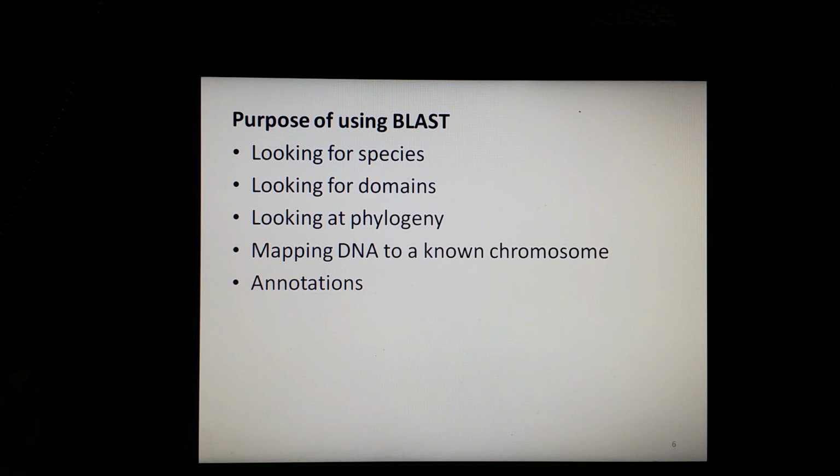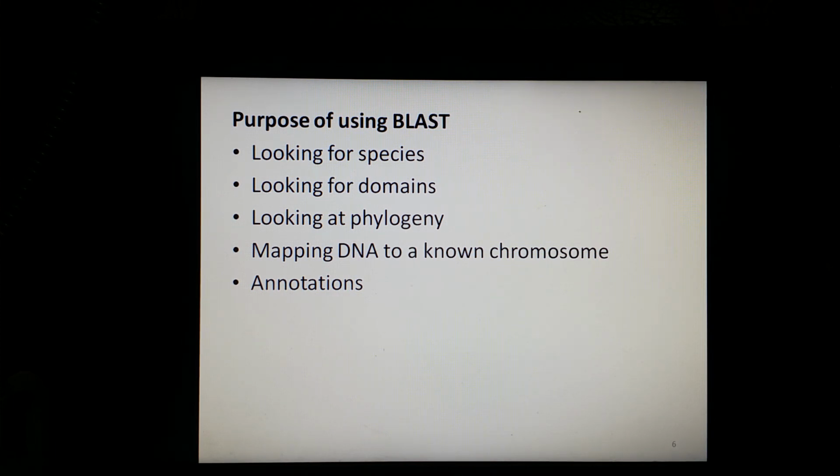Then annotation is another application: BLAST can be used to map annotations from one organism to another or look for common genes in two related species. Here I have used the term annotation. DNA or genome annotation is the process of identifying the location of genes and all of the coding regions in a genome and determining what those genes do.